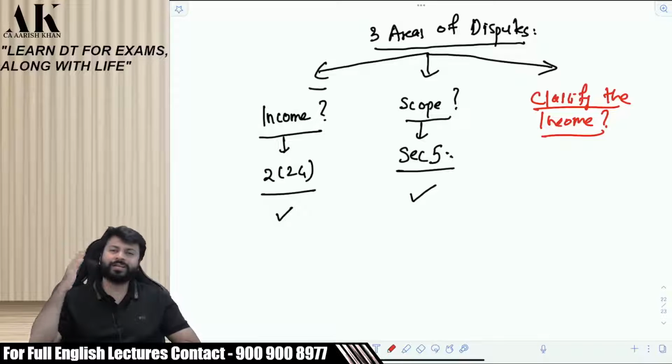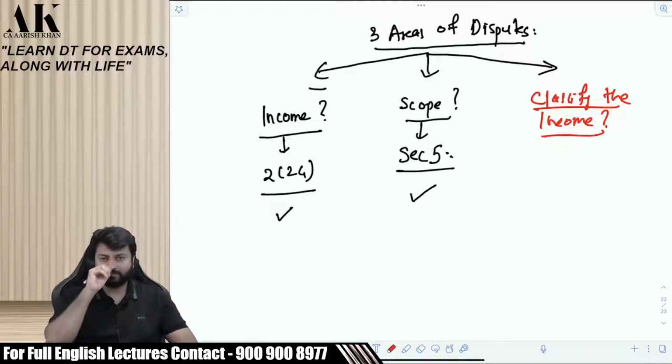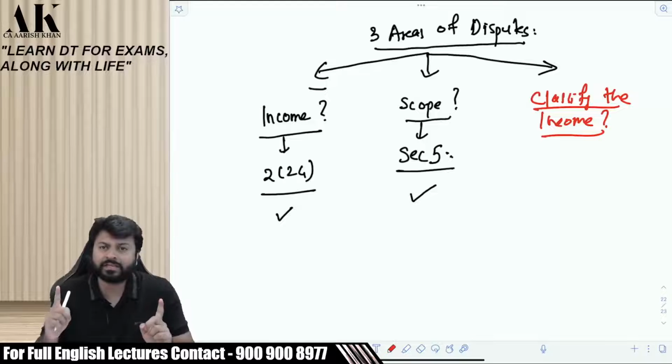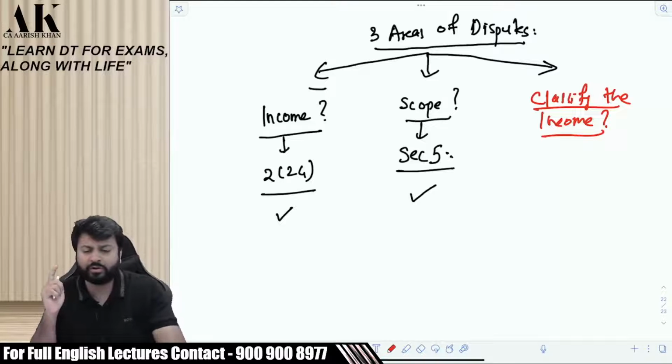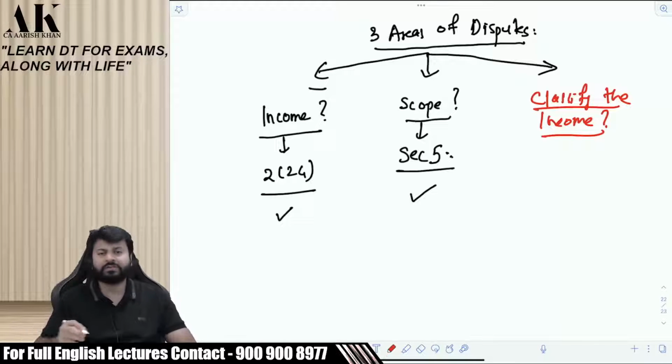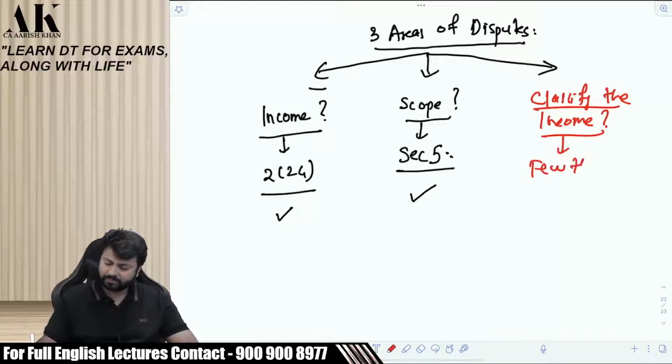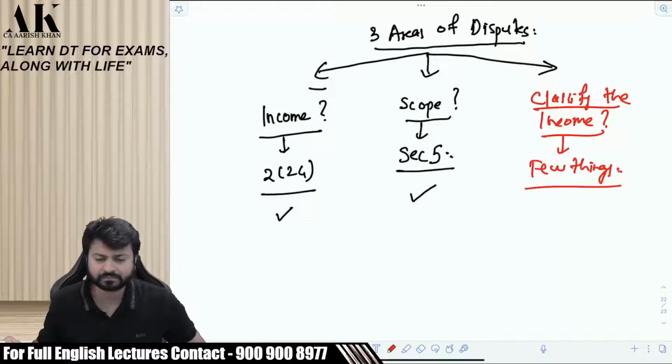Salary is computed in a different manner. Business and profession is computed in a different manner. Therefore, the computation mechanism of one head does not match with another head. All of them are unique in itself. Therefore, correct classification is of absolute importance. You need to do a proper classification of the income. So now we will be learning a few things with respect to classification of income. Okay, shall we start?